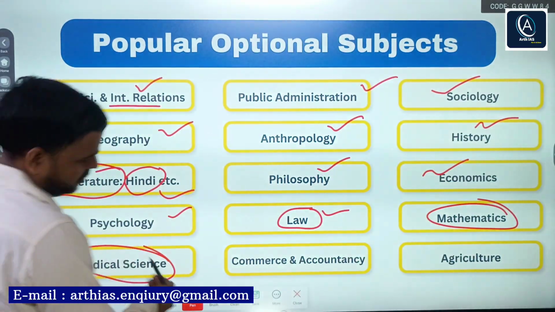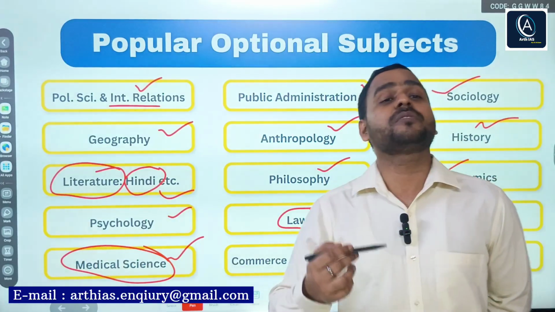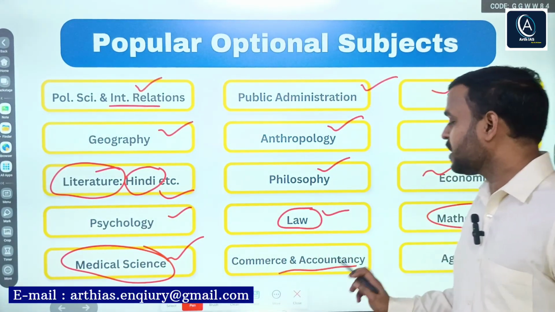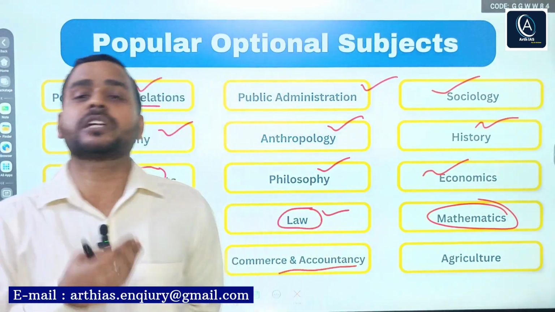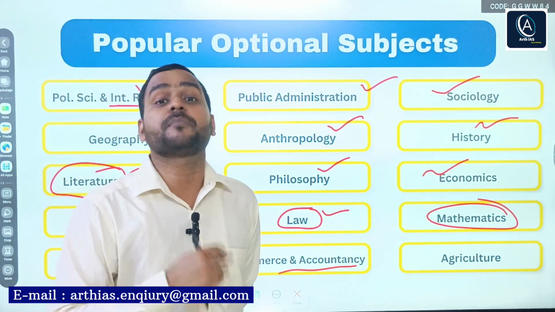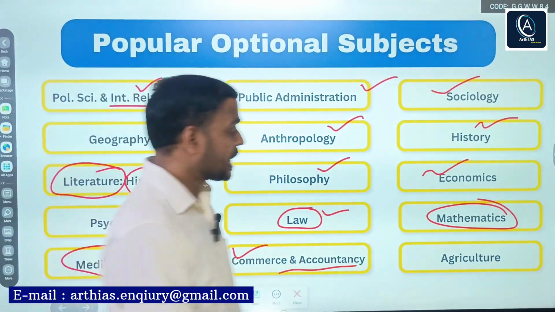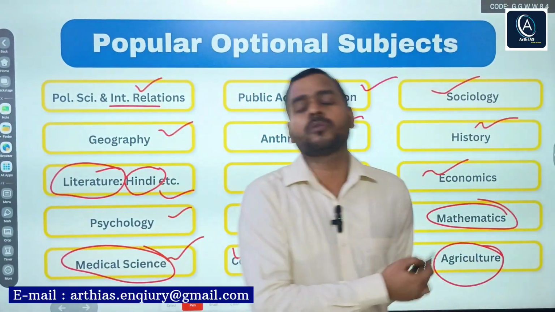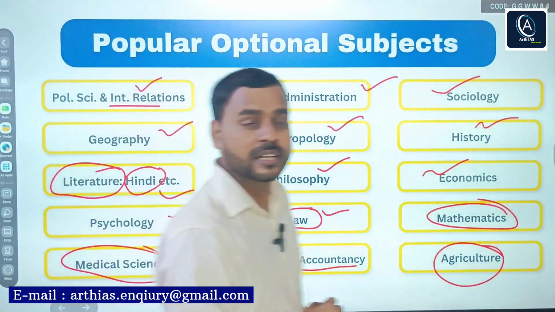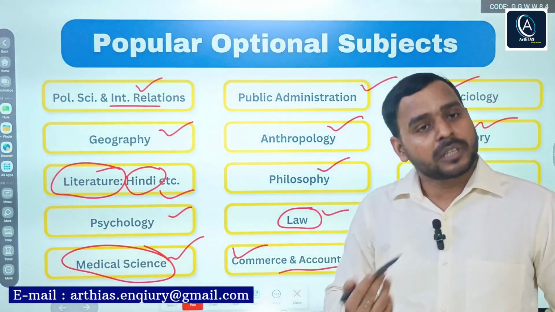Medical science, no need to talk, because it is especially for students of medical science background, right? Commerce and accountancy, mostly if you have done your graduation with accountancy honors, or you are a chartered accountant, company secretary, then you can also go for commerce and accountancy. And lastly, agriculture is also one of the popular optional subjects. So these are the 15 optional papers that are popular among aspirants, right?